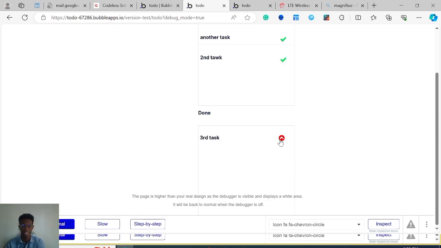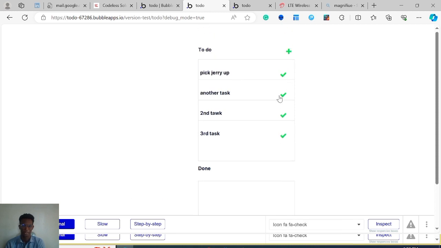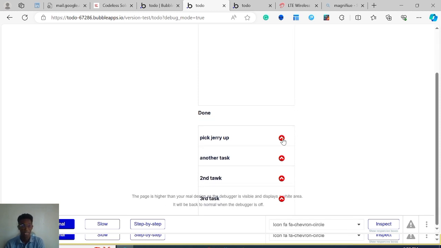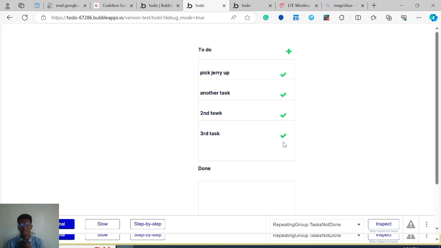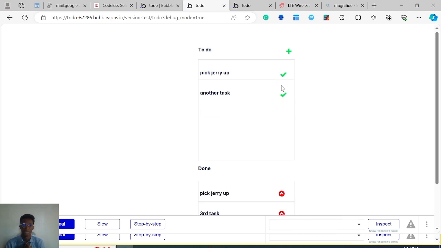Set all my tasks to done. And now that I think about it, this is not a bad interface. I mean, this is something you could easily build for a client, maybe, or for a project, or even just for yourself. You know, you're gonna have the tasks here, and you can easily mark them as done or not, and you can also easily pull it back up.